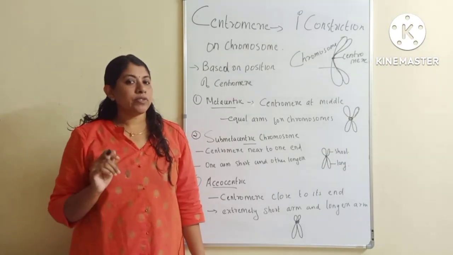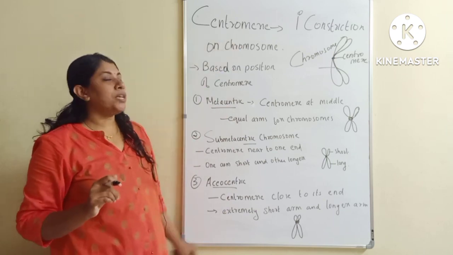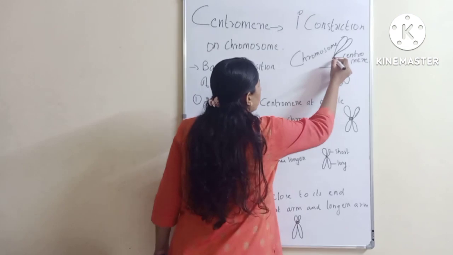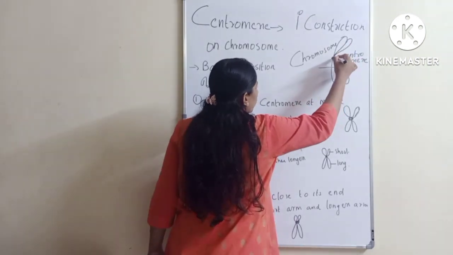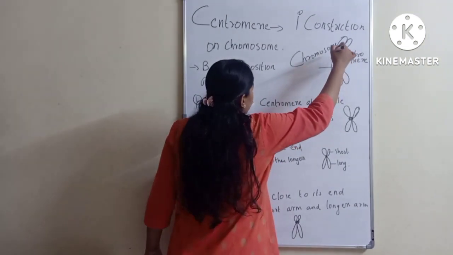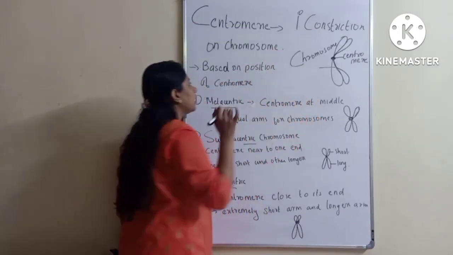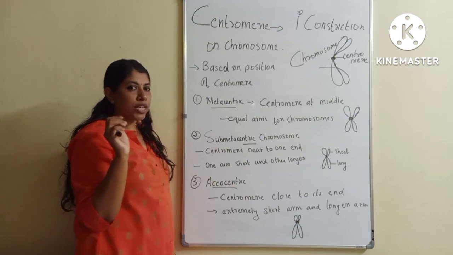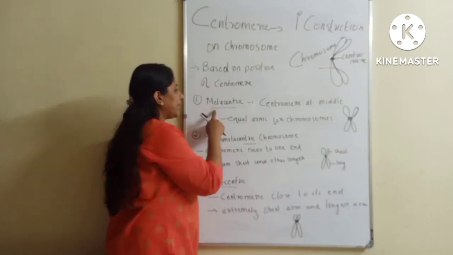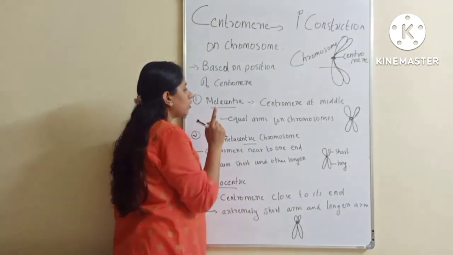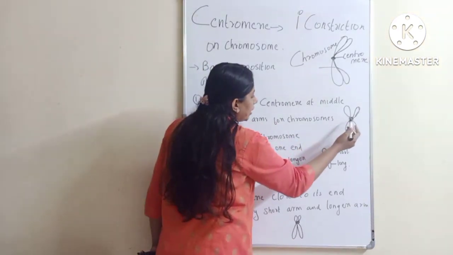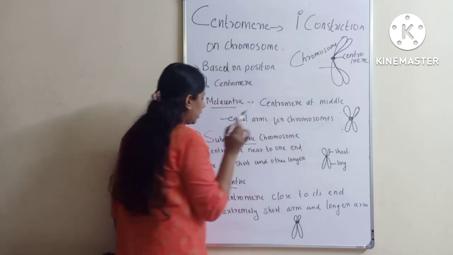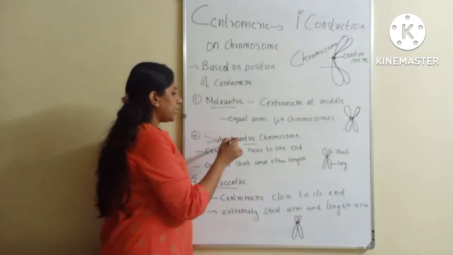Now let us discuss centromere. What is called centromere? Centromere is a primary constriction present on the chromosome. This is a chromosome, and this small constriction on the chromosome is called centromere. Based on the position of the centromere, there are mainly 4 types of chromosome. First one is metacentric chromosome. In metacentric chromosome, the centromere is at the middle, so both the arms of the chromosome are equal. The second one is submetacentric chromosome.